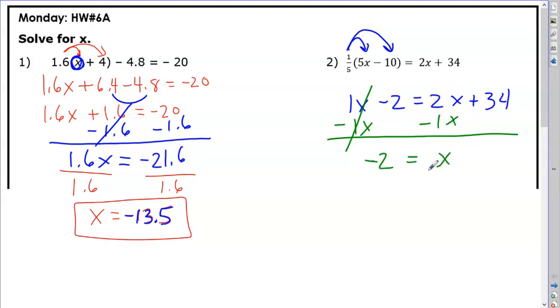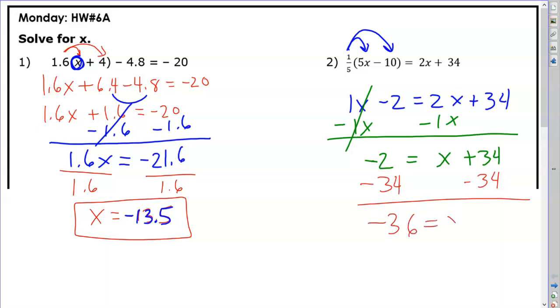So 1x, I'm going to leave the 1 invisible this time. And my final inverse operation would be minus 34 on both sides. And it looks like I get negative 36 is equal to x, and there's no dividing because dividing by 1 doesn't do anything, so I can just leave it like that. Again, if you want to check your answer, you take this value and plug it into that x position.